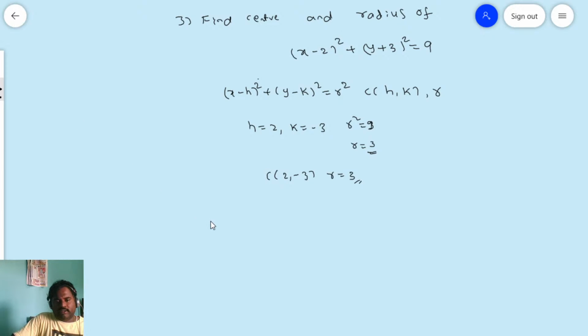Next, another question. Find the center and the radius of x plus 1 whole square plus y minus k whole square is equal to 5. Tell me what is the center and radius. I want the center and the radius.